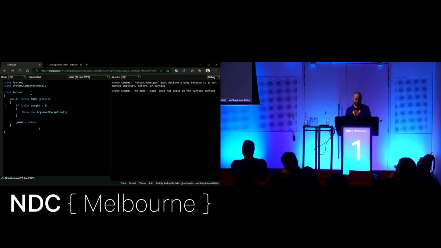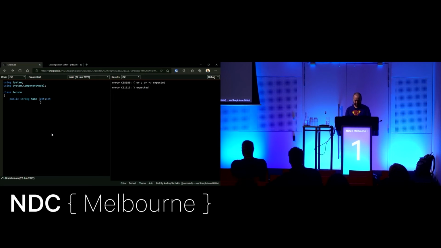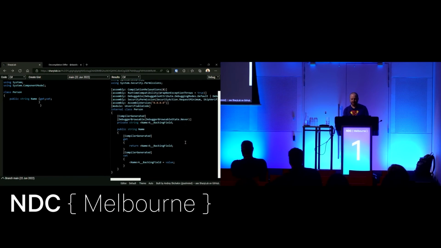So what semi-auto properties means is I now have this magic keyword called field. And so what this says is the compiler is going to do everything it does for normal auto properties. In fact, hopefully you can remember what that looked like. So many brackets. Okay, so the compiler for a normal auto property generates a backing field, right? A getter and a setter. Great. So all this does is semi-auto properties means you can provide one of the two accessors.